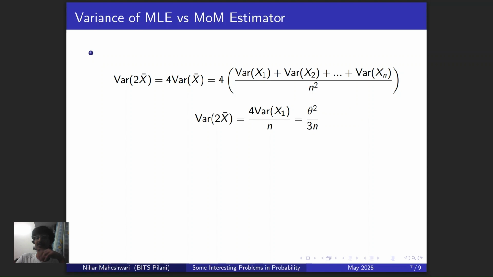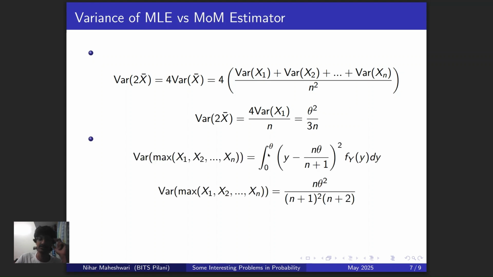Now let's try finding the variance of the MLE. This is a slightly harder calculation because you have to do an integral, but it's not particularly difficult either. You just have to do y minus the actual expected value of y, squared, times the probability density, integrated. Simple integration. You can do this yourself. And it comes out to be n theta squared divided by (n plus 1) whole square times (n plus 2).